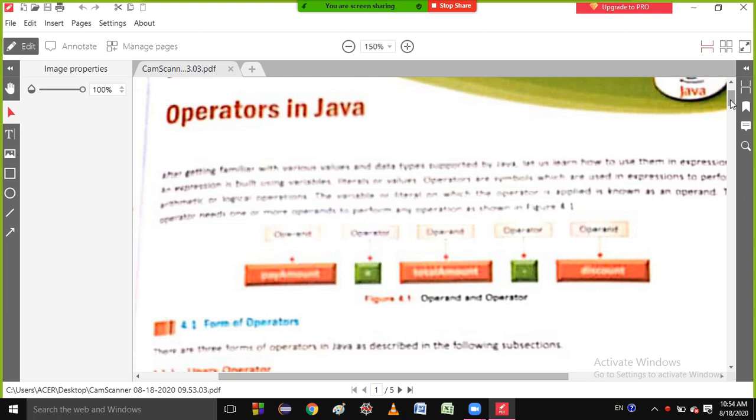So what are operands and operators? I explained this previously. Suppose in mathematics you add 2 plus 3, then 2 and 3 are operands, and plus is called the operator. So how many types of operators are in Java? There are three types: unary operator, binary operator, and ternary operator.